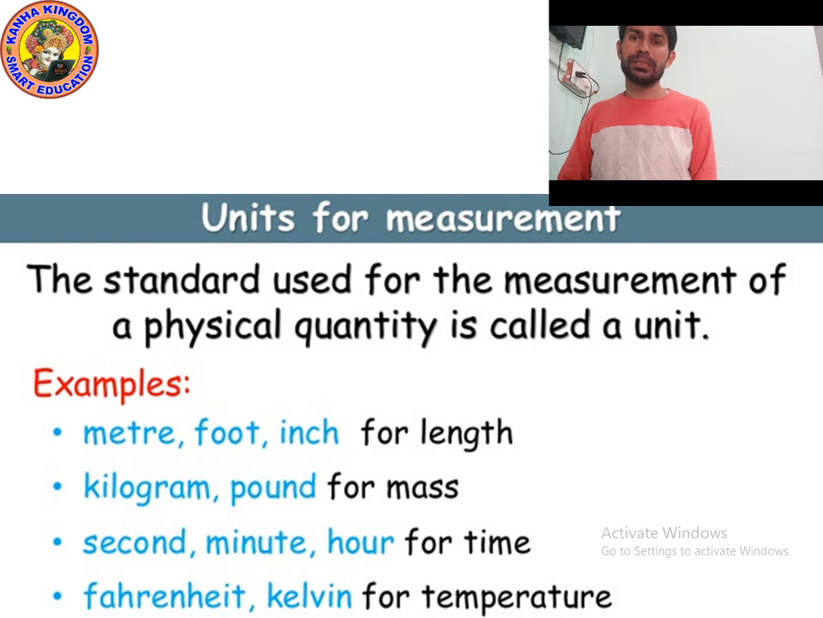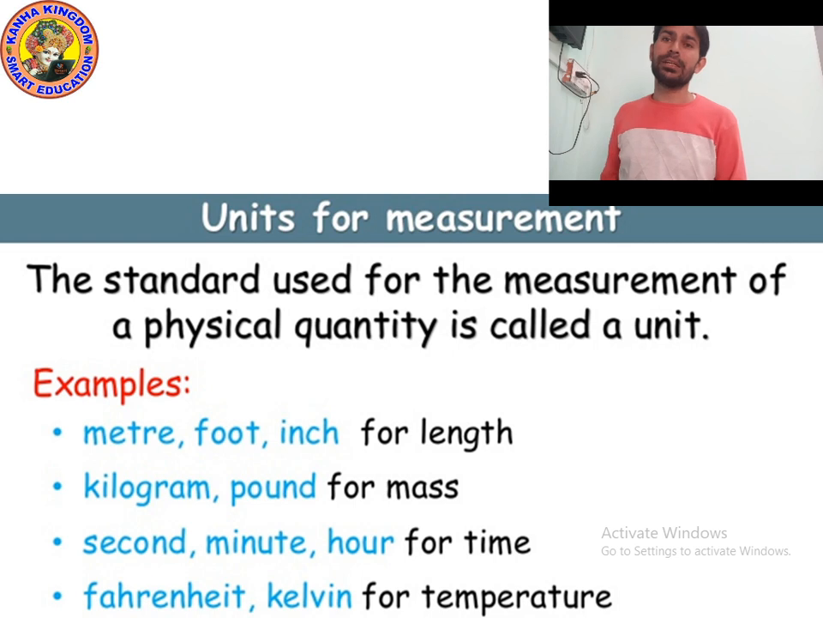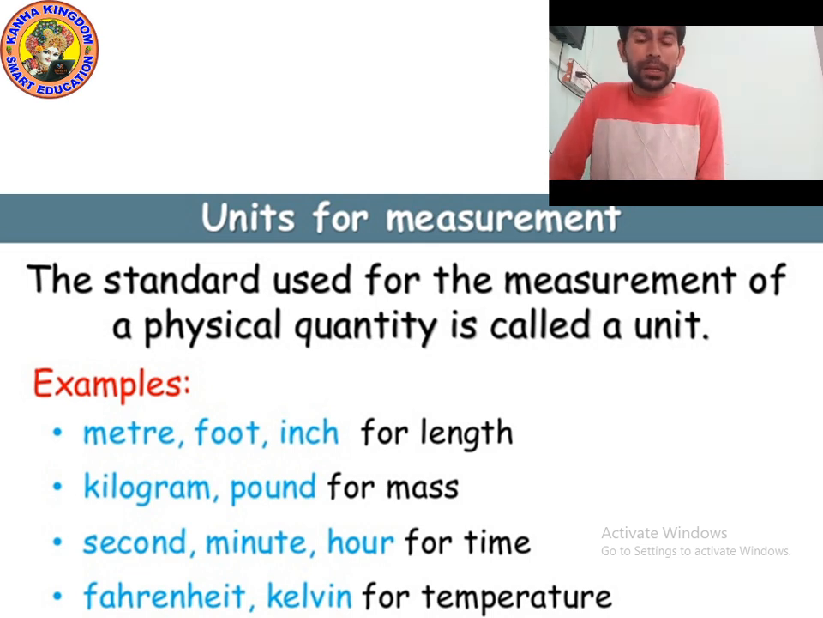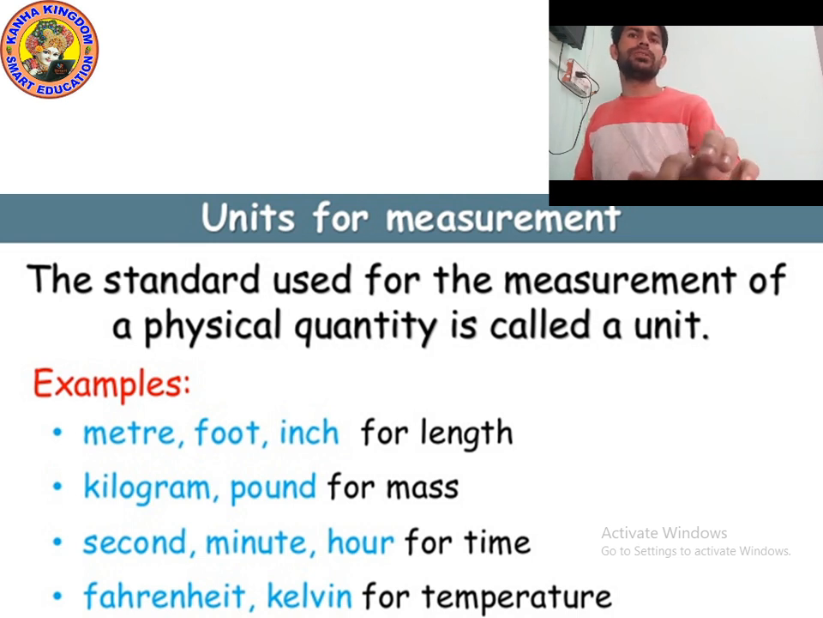So length, mass, time, temperature. They are physical quantities and they are measured in different ways. Length is measured in meter, kilometer, foot, inch. Mass is measured in kilogram, gram, pound. Second, minute, hour are the units of time, and Fahrenheit, Kelvin, Celsius are the units of temperature. So these are the units of different physical quantities.